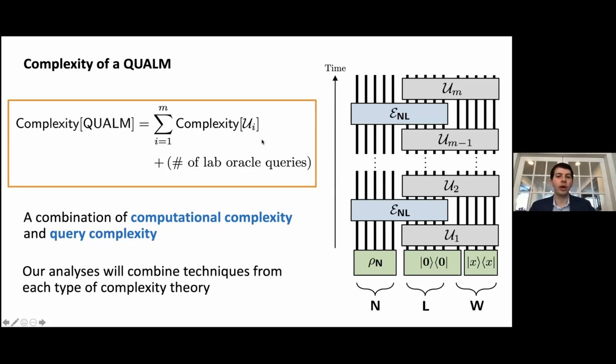So as such, we are going to look jointly at this gate complexity and this query complexity. And if we wish, we could put a cost parameter lambda here to weight the number of lab oracle queries. So our analyses will combine techniques from each type of complexity theory.